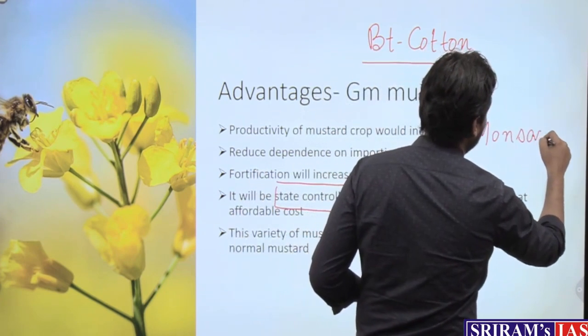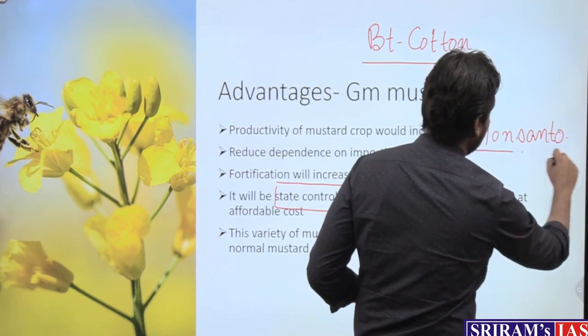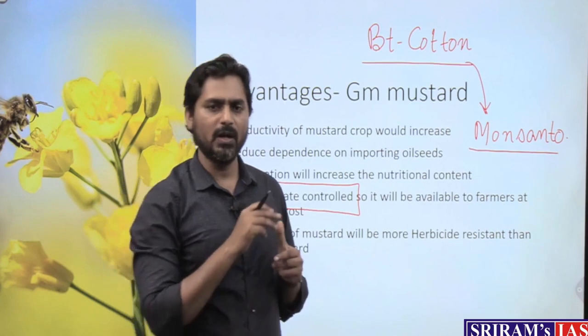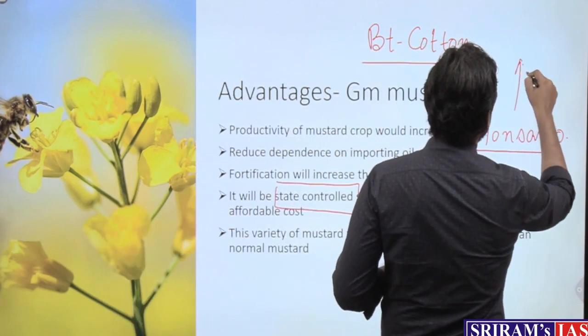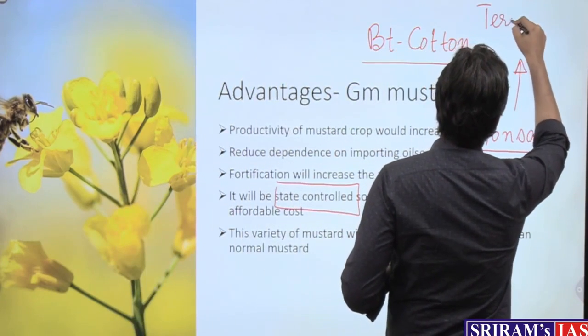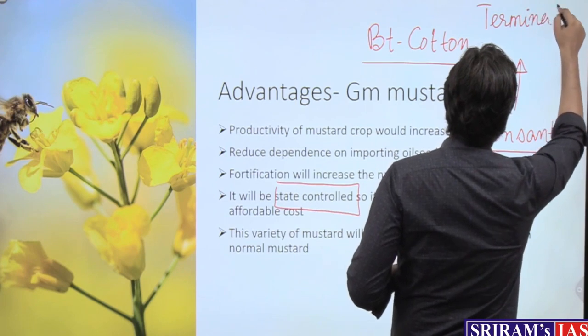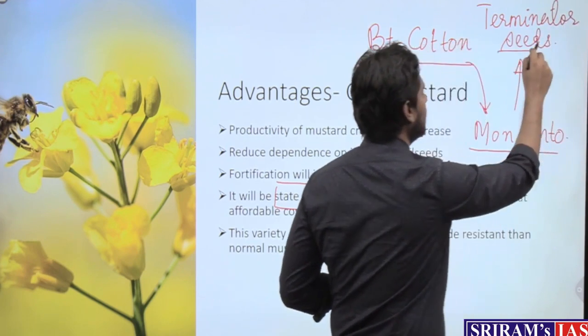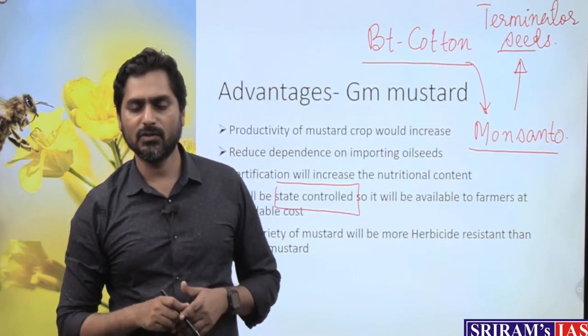The leader was Monsanto. Monsanto has developed BT cotton, and they have developed what are called terminator seeds or suicide seeds. What does this mean? They are terminator seeds or suicide seeds.